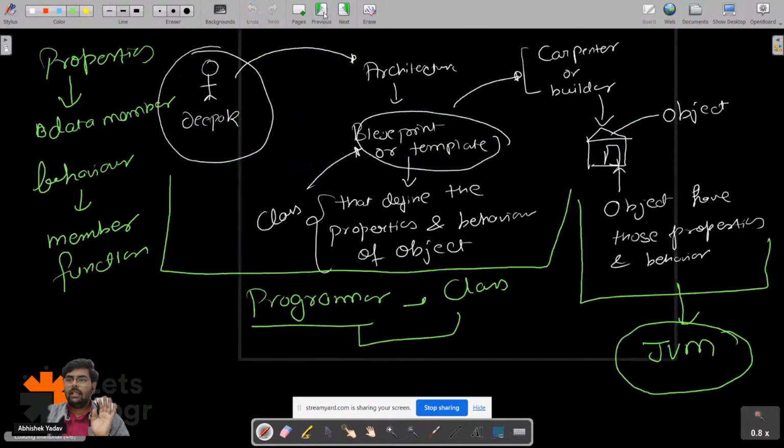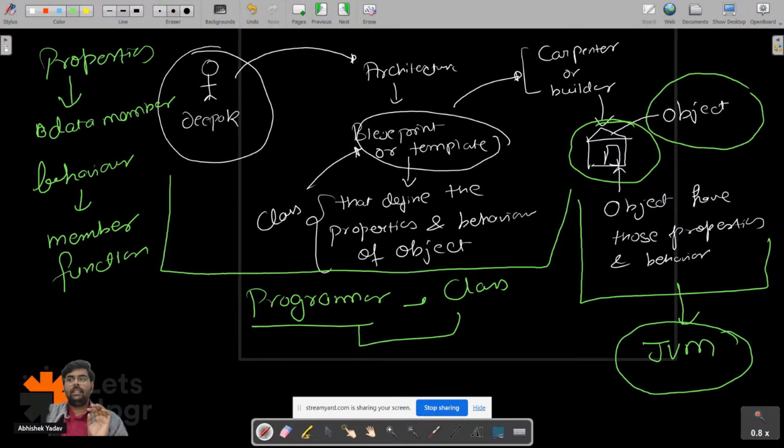That means like here, the moment you got the house, you can access the kitchen, you can access the room, right? You can access the terrace, right? You can access the functionality of the house. Let's assume the functionality is it has an automatic door, so you can access everything when the object is created. This is a very important point. When the object is created, then only you can access the data member and member function of that class, right everyone?